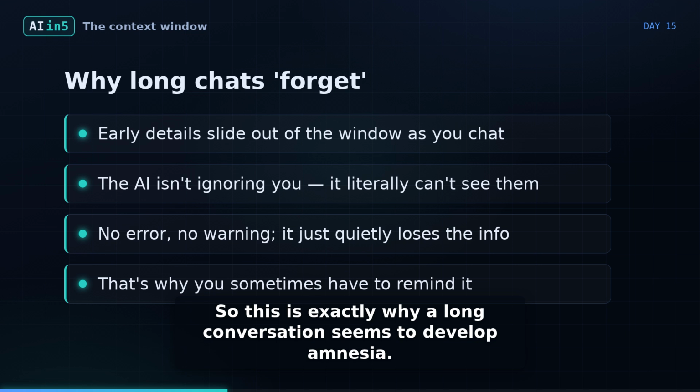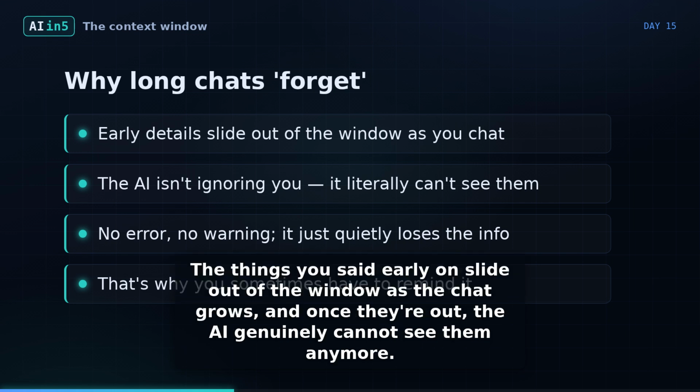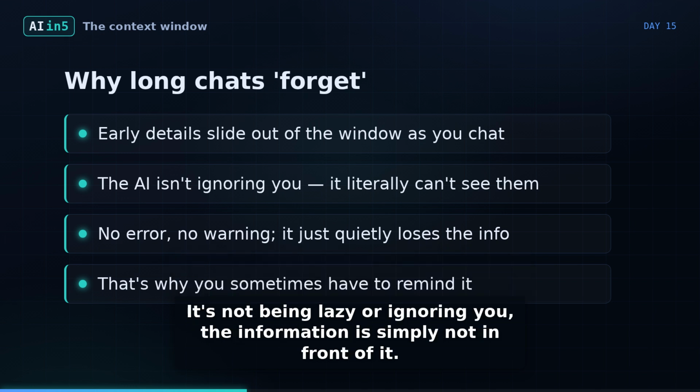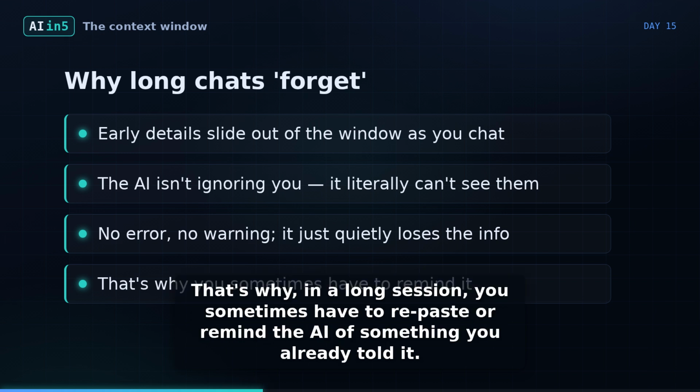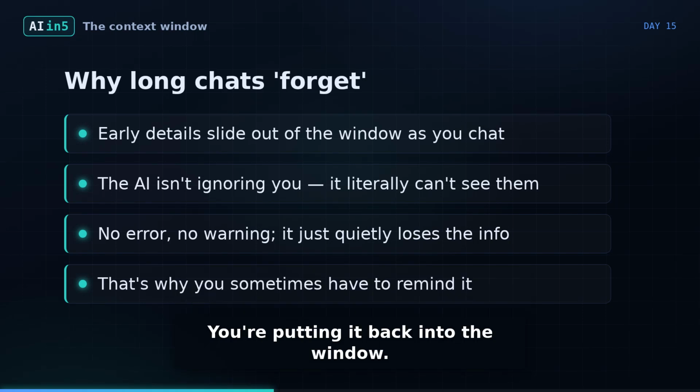So this is exactly why a long conversation seems to develop amnesia. The things you said early on slide out of the window as the chat grows. And once they're out, the AI genuinely cannot see them anymore. It's not being lazy or ignoring you. The information is simply not in front of it. And there's no error message, no warning. It just quietly loses the earliest details. That's why, in a long session, you sometimes have to repaste or remind the AI of something you already told it. You're putting it back into the window.